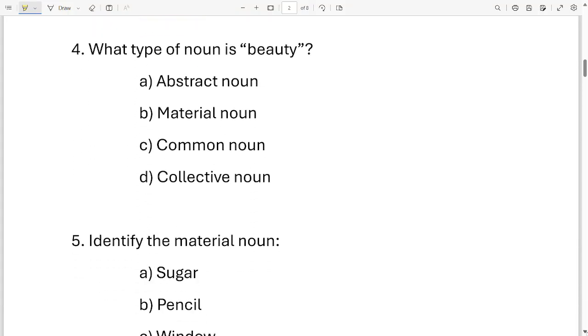Next question. What type of noun is beauty? Okay, is it an abstract noun, or a material noun, or a common noun, or a collective noun? Which type of noun is beauty? It is option A, abstract noun.